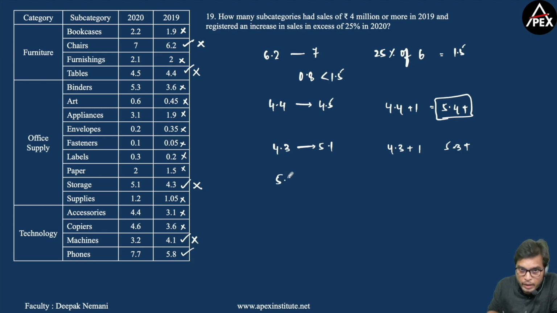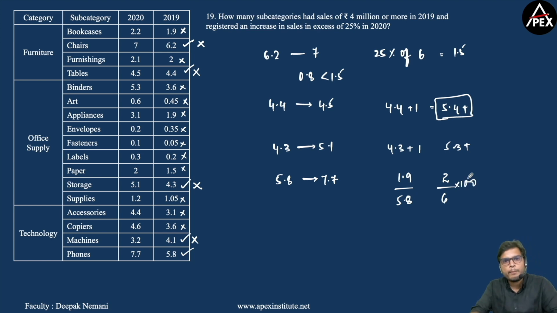Now 5.8 to 7.7. So there is an increase of 1.9. Now 1.9 by 5.8. Okay, now let me increase this by 0.1. So let me consider this as 2 by 6 into 100. So I'm just using approximations.